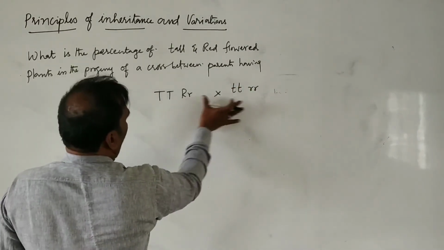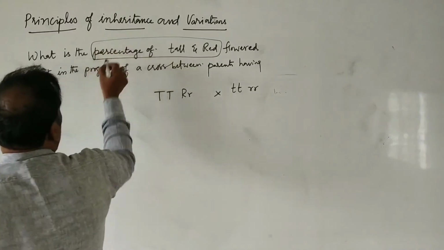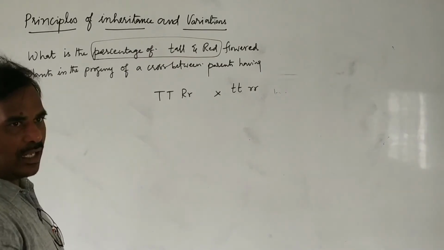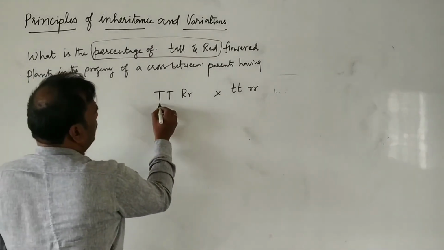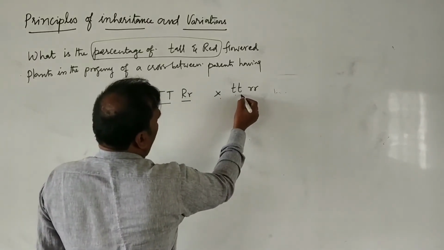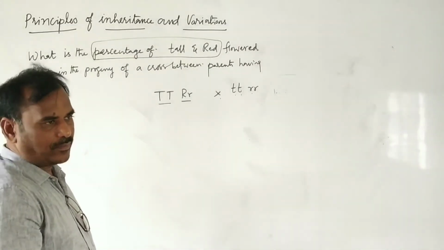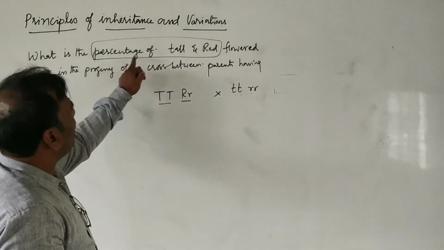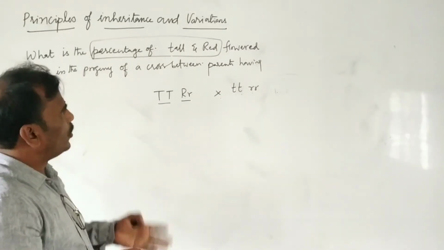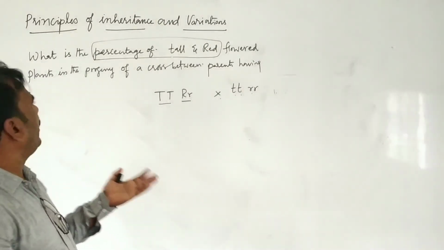When these two parents are crossed, they are asking for the percentage of tall and red flower. They are not asking heterozygous or homozygous. They are asking about the tall and red flower. That means a homozygous tall and heterozygous red plant is crossed with a homozygous dwarf and homozygous white plant, then what is the percentage of tall and red flower plants? They are not asking about homozygous tall or homozygous red or heterozygous red or heterozygous tall. They are asking about tall and red flower plants.